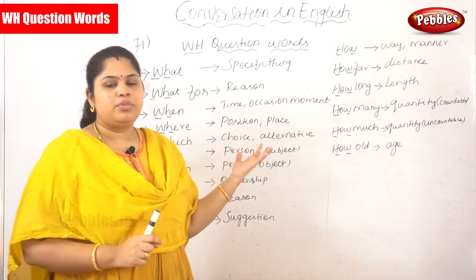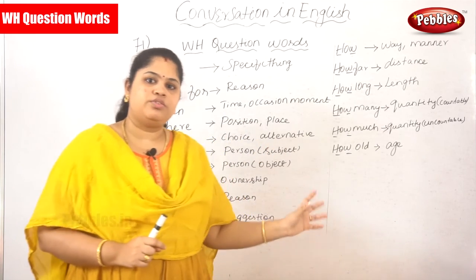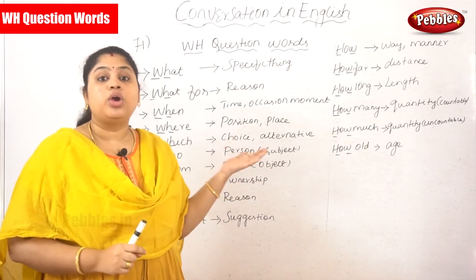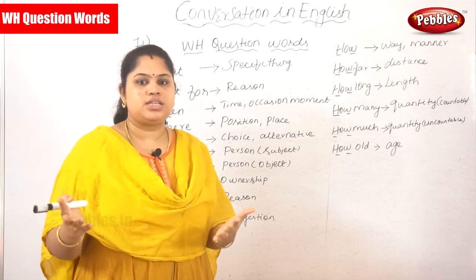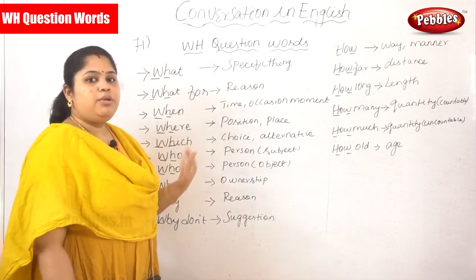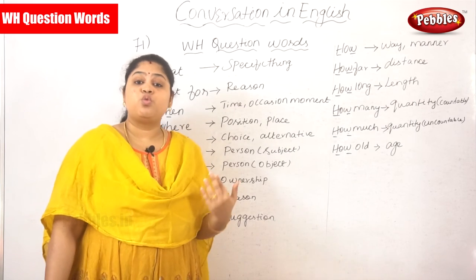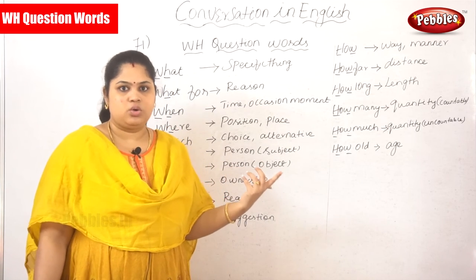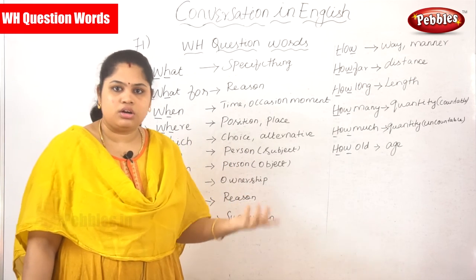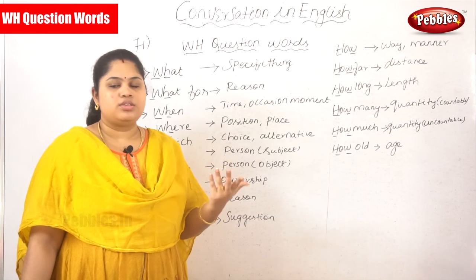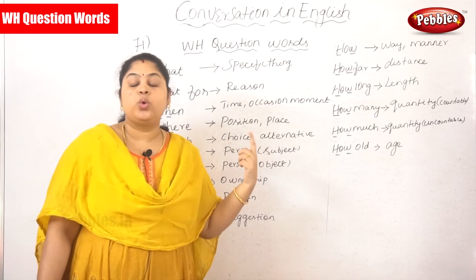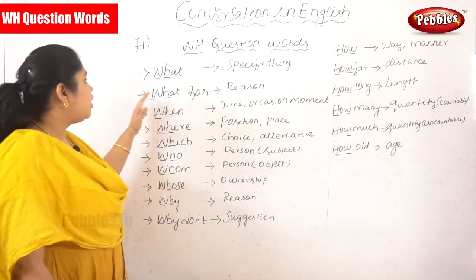It is not that you can use it specifically for the present, or specifically only for the future, nothing like that. You can use WH words in every tense, like past, present and future. For example, if you want to use what in the future tense, what will be that? What are they? So that is using the plural. What are they? What he said. So these are the usages of the question word what, and I told you it can be used in any tense. Next one, what for.